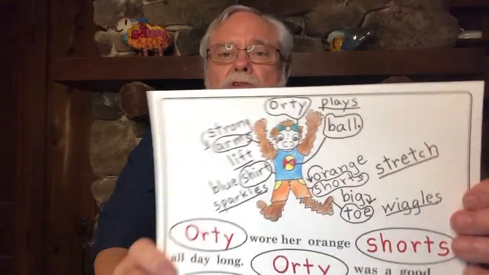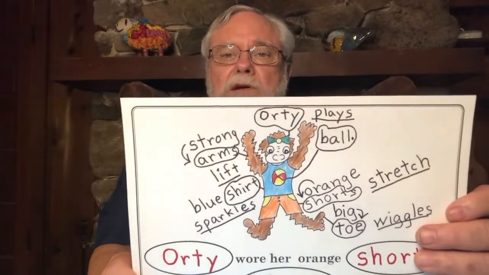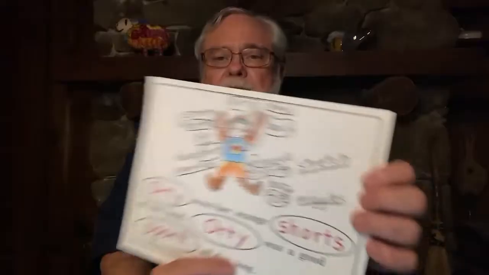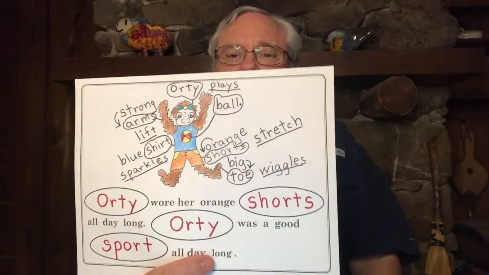because an orangutan has very strong arms and they can lift heavy things with their arms. A blue shirt sparkles, and this is kind of a sparkly blue shirt. Orty plays ball. Orange shorts stretch, because they're made out of material that is very stretchy so that they aren't too tight when you're playing your sports. And finally, I wrote big toe wiggles. Can you wiggle your big toe?